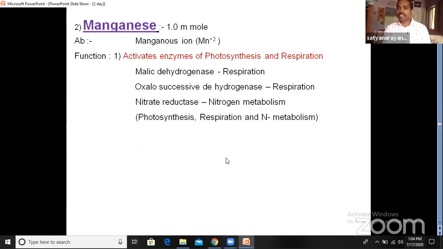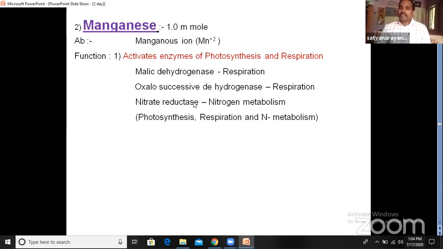Here some examples are given related to the activation of enzymes. Malic dehydrogenase is an enzyme required in the respiratory system, so for its activation, manganese ion is important. Oxalosuccinic dehydrogenase also participates in respiration, and to activate this enzyme, manganese ion is required.